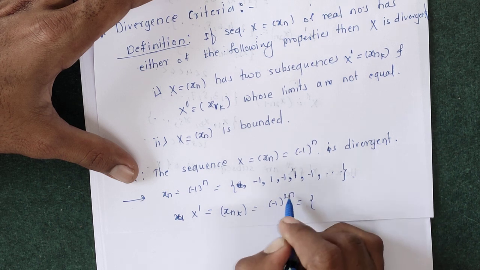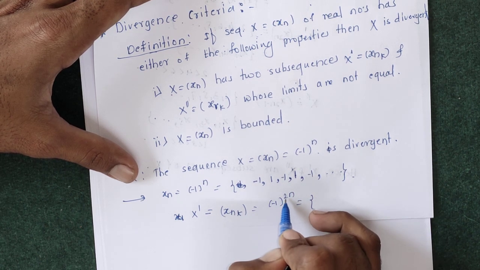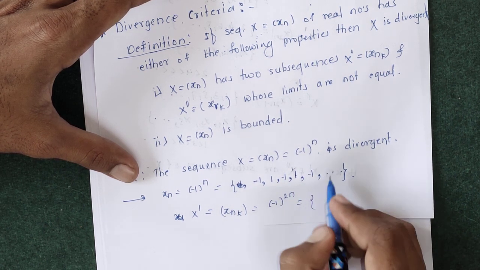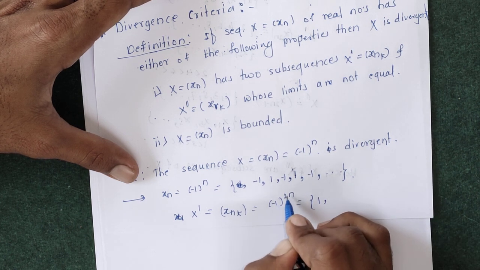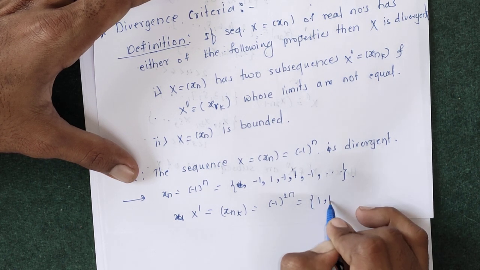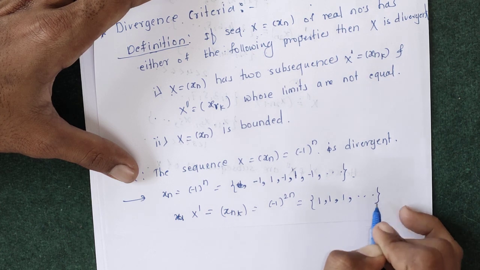Minus 1 raised to twice n means for the even numbers. So if you put n equals 1, 2 into 1 is 2, that is minus 1 squared is 1; 2 into 2 is 4, so minus 1 raised to 4 is again 1. This is the first subsequence.